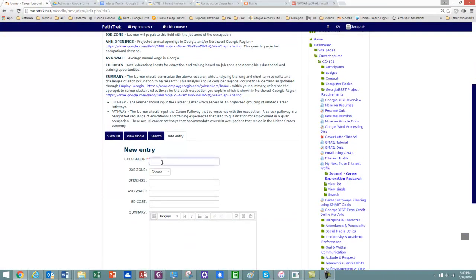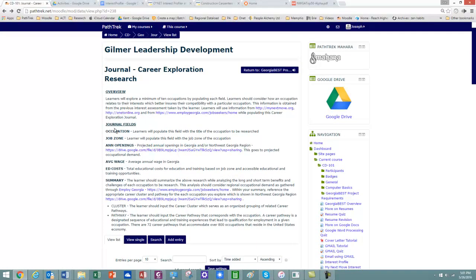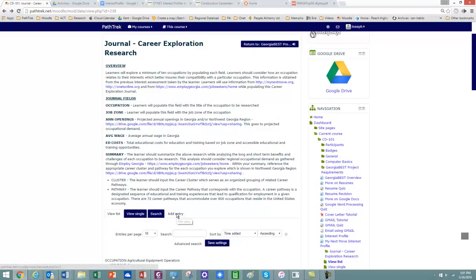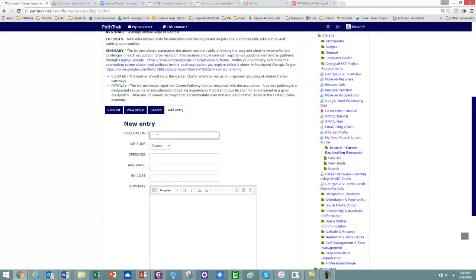So the occupation is, and the way I got here again was, I'm going to go back here, I open my assignment up, and it's really important that you read all of this information. These are your journal fields, and it explains what each of them are. It talks about the importance of making sure you understand your cluster and your pathway for each of the occupations you're researching. I'm going to add an entry here. We're going to research 10 occupations, and I'll put in here carpenter, construction carpenter.